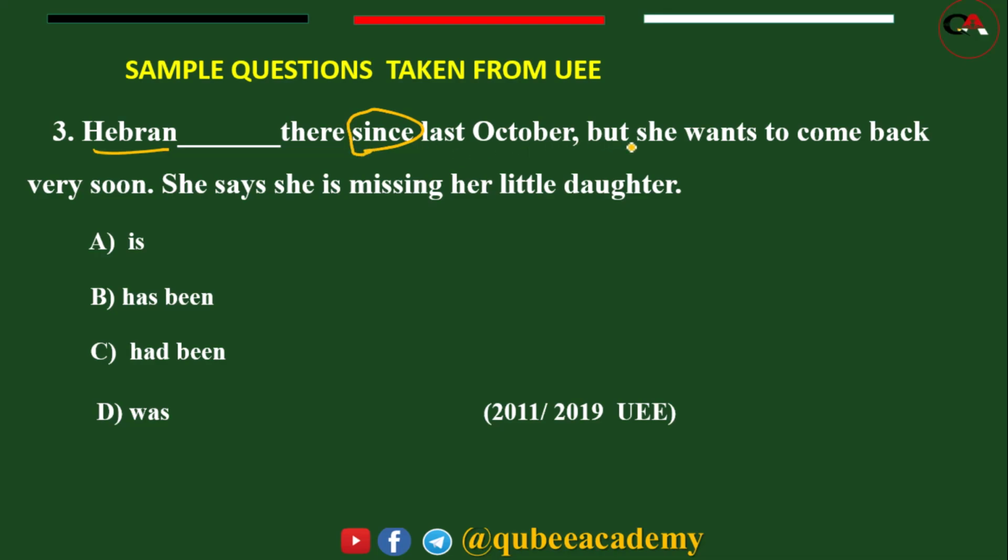Since last October, but she wants to come back very soon. She says she is missing her little daughter. So now the appropriate answer for this one is B. Question number 4.